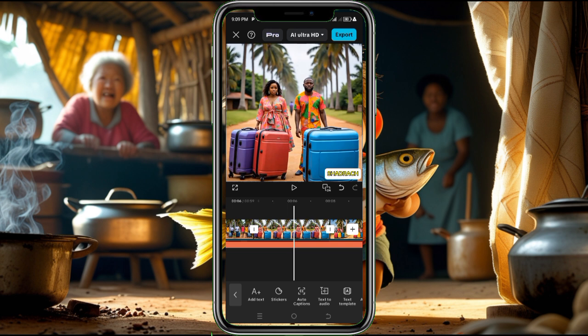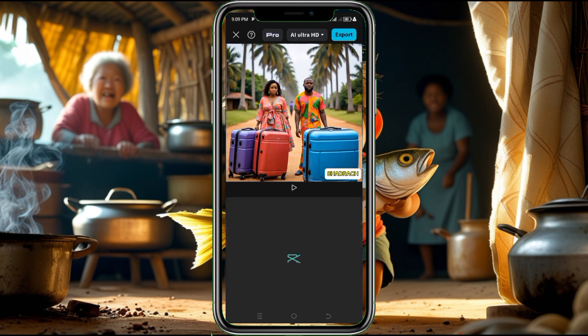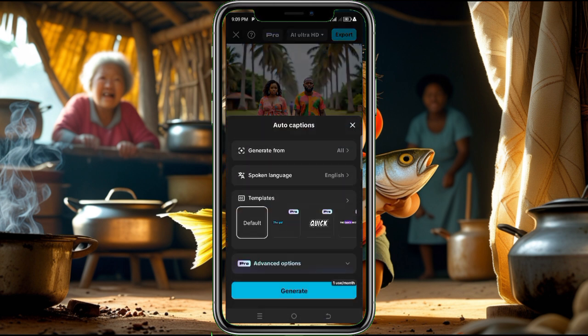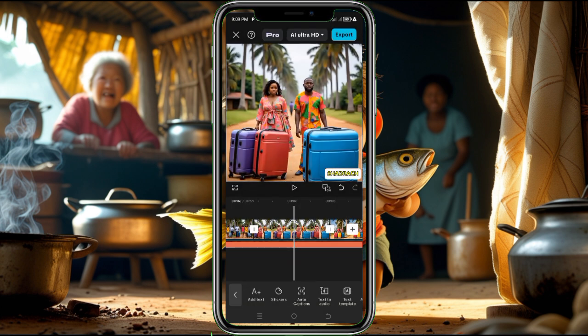But if yours is on pro version and you're not able to use it, there are others that are actually free. Not all of them are pro. Like this one is free version, yeah. So I can actually click on this one and click on generate, right? So you generate your auto caption. After doing that, you click here to export your video. This is basically how to create Africa folktale story.